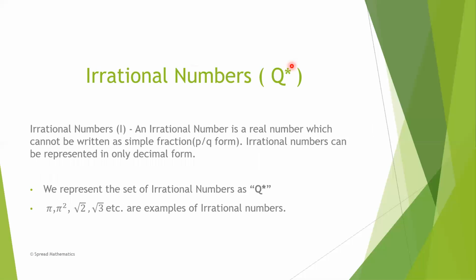Irrational numbers. An irrational number is a real number which cannot be written as a simple fraction p upon q form. Irrational numbers can be represented only in decimal form. We represent the set of irrational numbers as Q star. For example, pi, square root of 2, square root of 3, etc. are examples of irrational numbers.